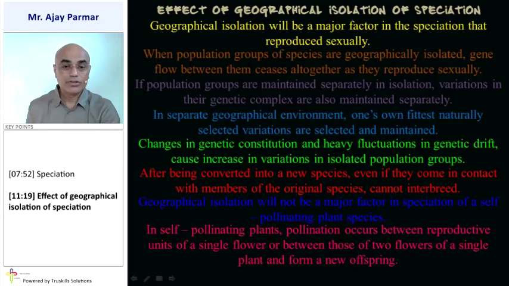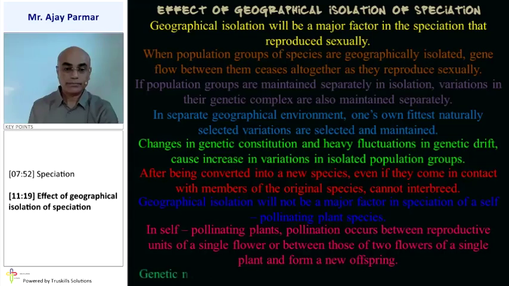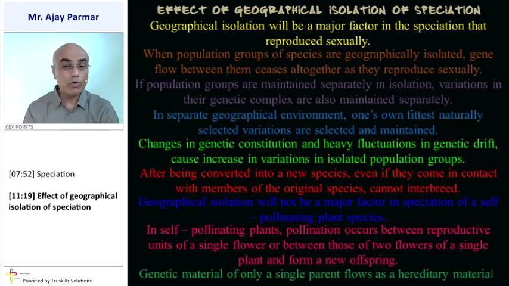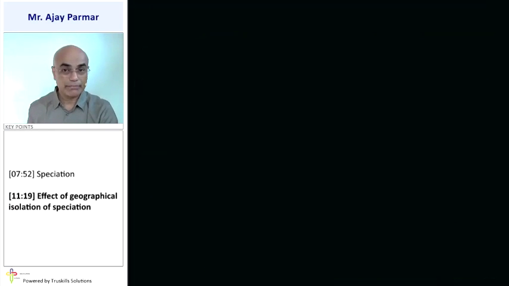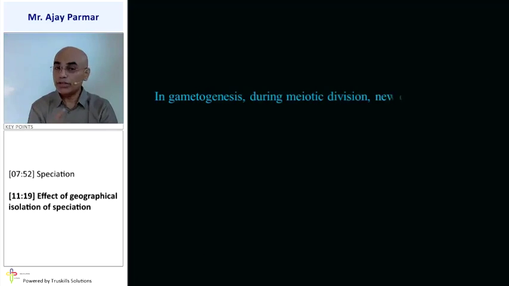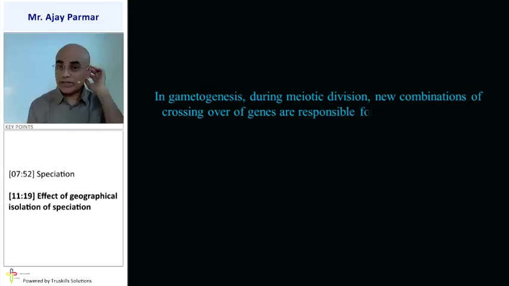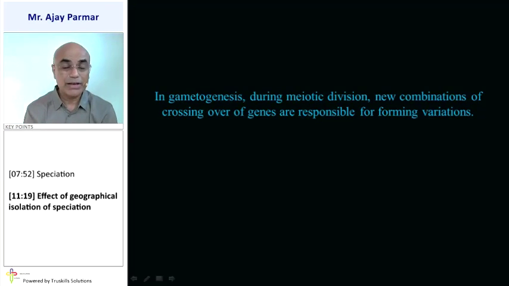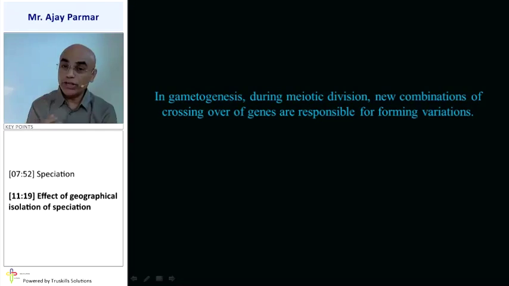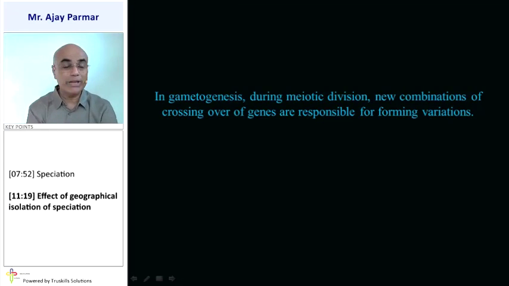For that reason, geographical isolation does not play a major role in speciation of self-pollinating plants. So the genetic material of only a single parent flows as hereditary material. But during gametogenesis, that is spermatogenesis in males and oogenesis in females, during meiotic division, the new combinations from crossing over of genes, which we studied, are responsible for the formation of variation.